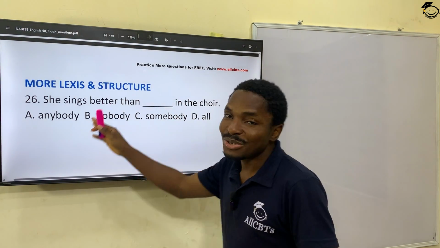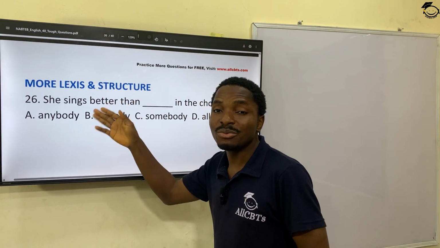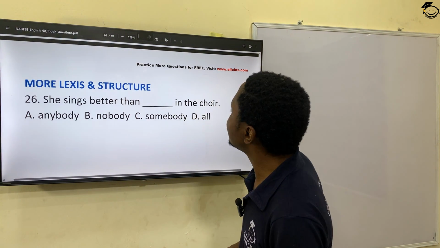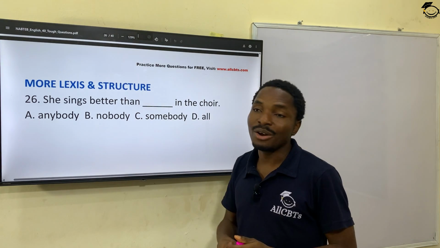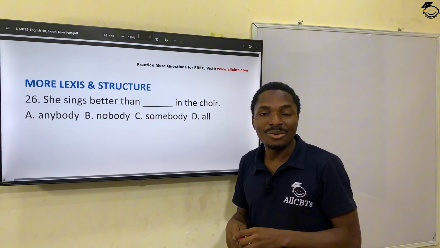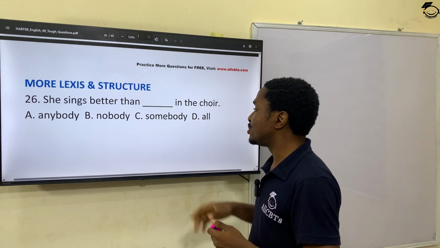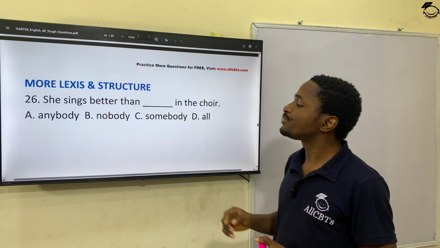Alright, let's return to the topic, lexis and structure. Like we've seen lexis and structure at the beginning, we just want to take a few more. 26. She sings better than dash in the choir. Some people call it chore, some people call it choir. It's actually chore.